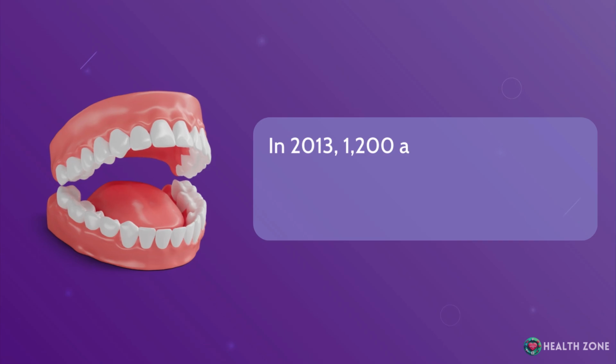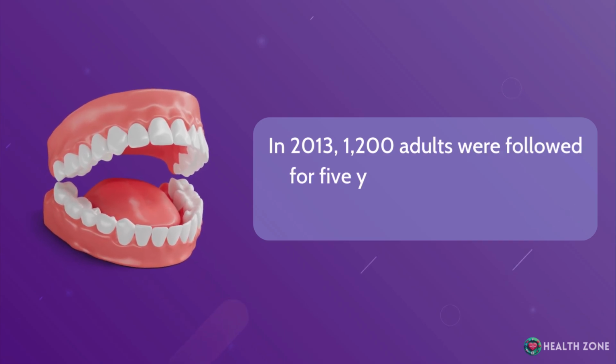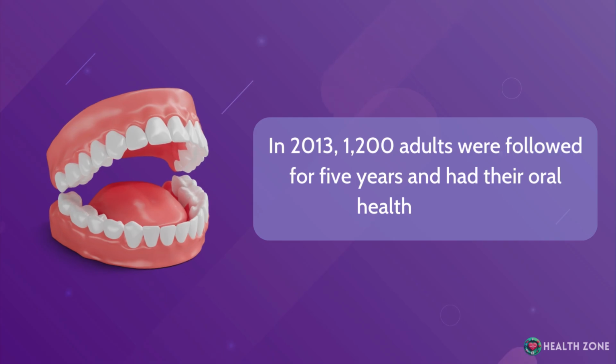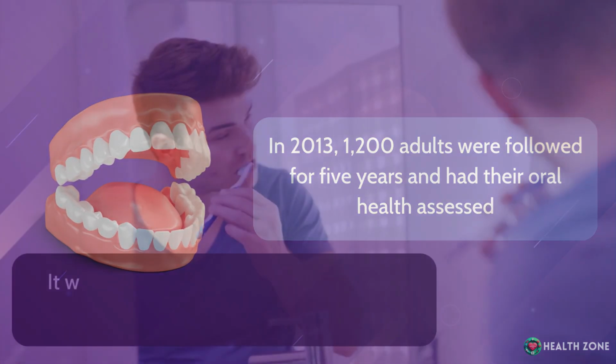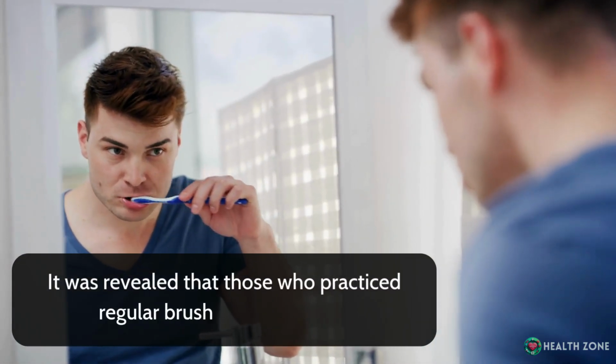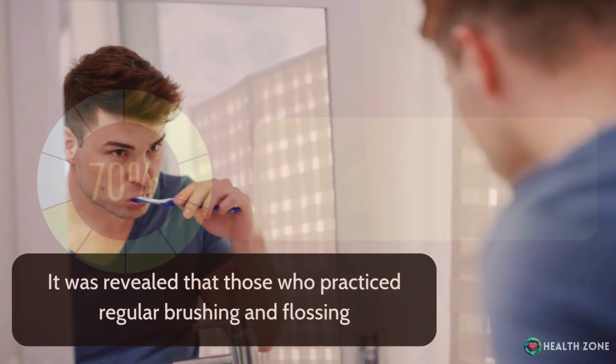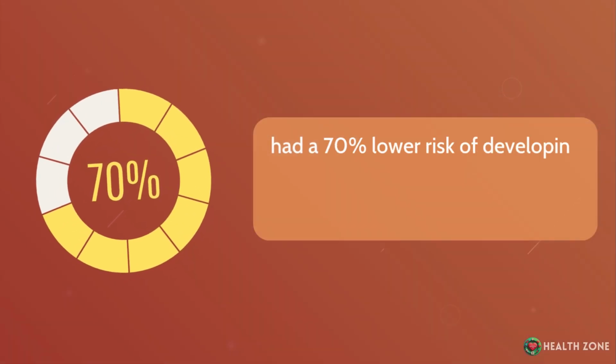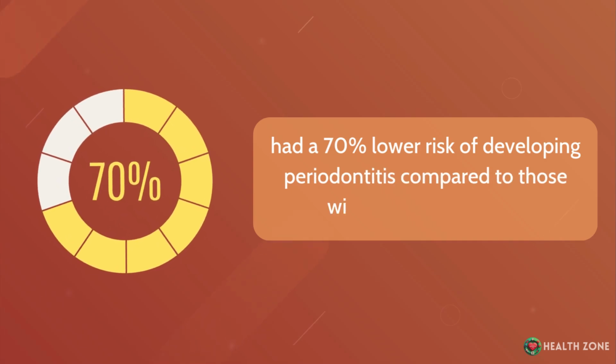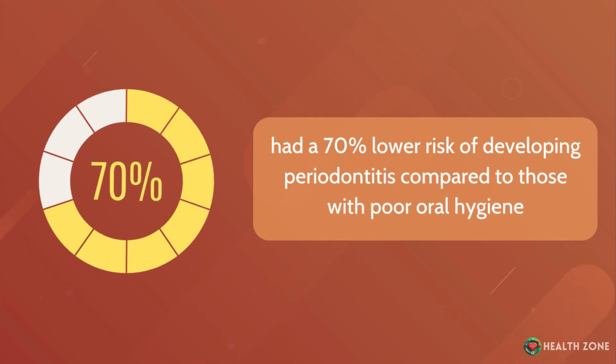In 2013, 1,200 adults were followed for 5 years and had their oral health assessed. It was revealed that those who practiced regular brushing and flossing had a 70% lower risk of developing periodontitis compared to those with poor oral hygiene.